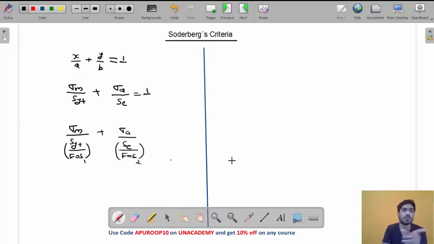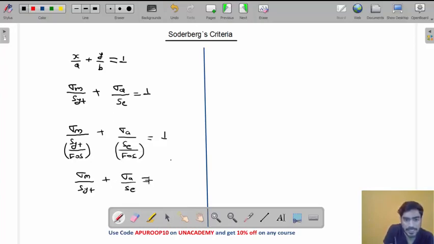That depends upon us. But in most of the examples that you will solve, factor of safety in both cases will be the same. So let's consider both have the same factor of safety. This will be equal to 1, and if you solve this, you will get sigma m by SYT plus sigma A by SE equals 1 by factor of safety.